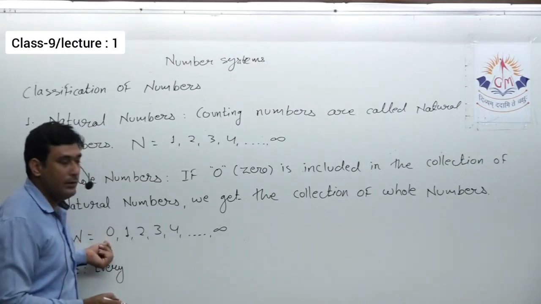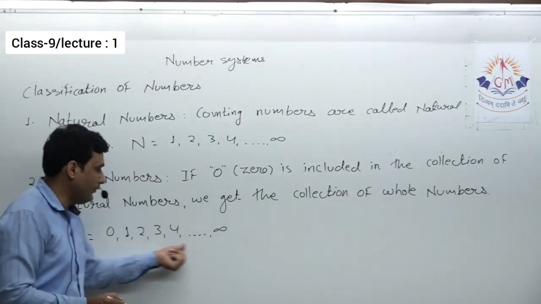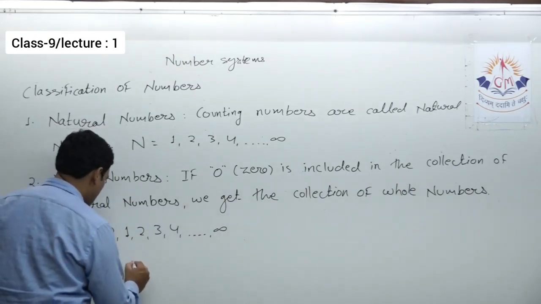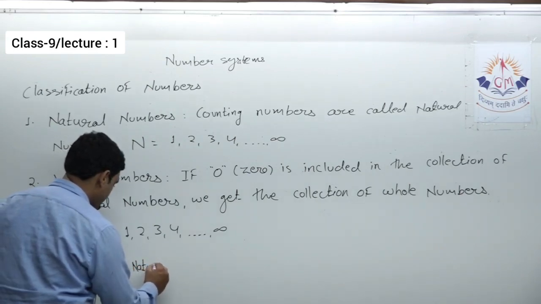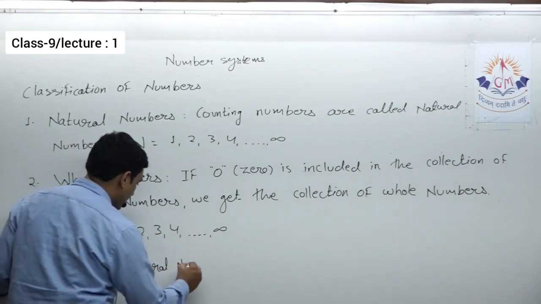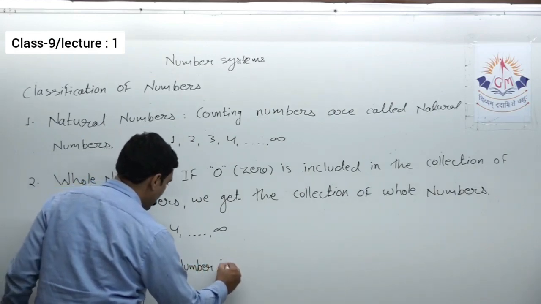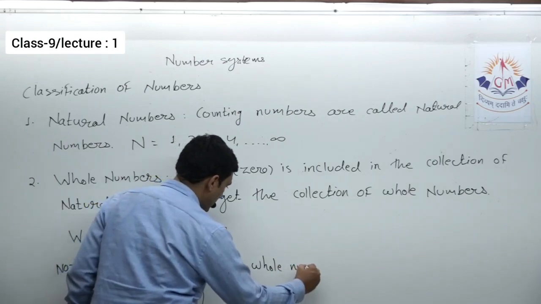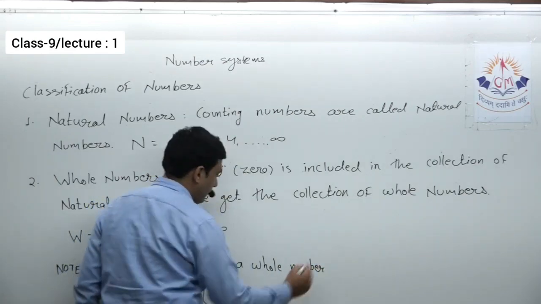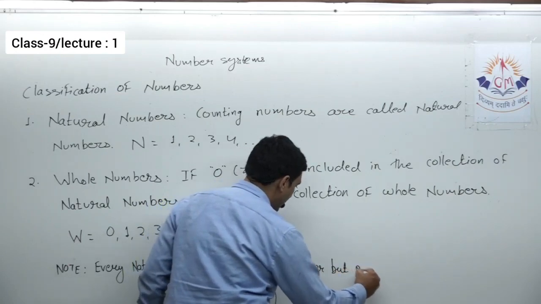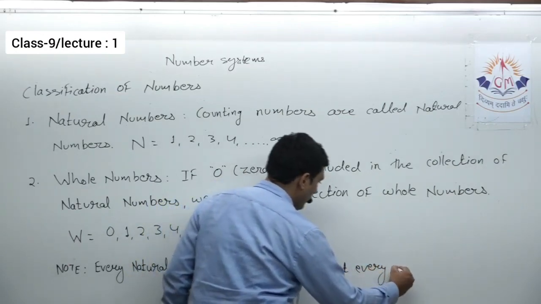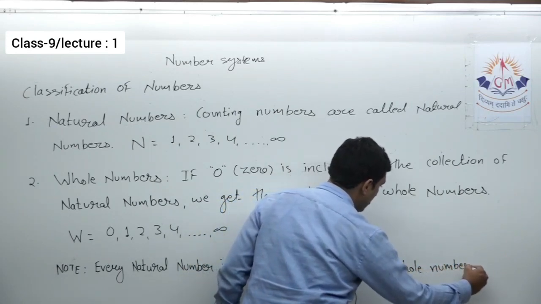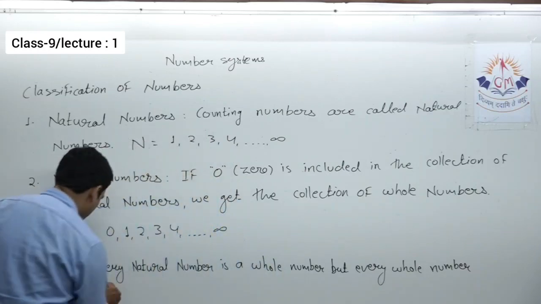For example, 0 is not a natural number. 1, 2, 3, 4, we can say all are natural numbers. So every natural number is a whole number, but every whole number need not be a natural number.